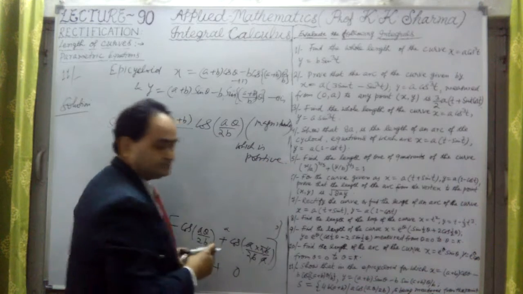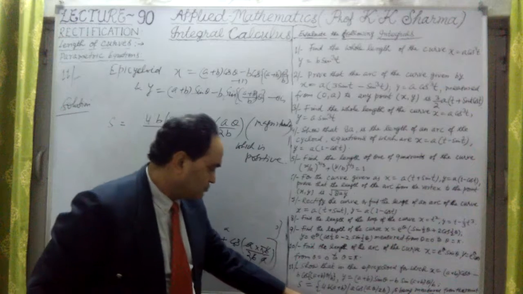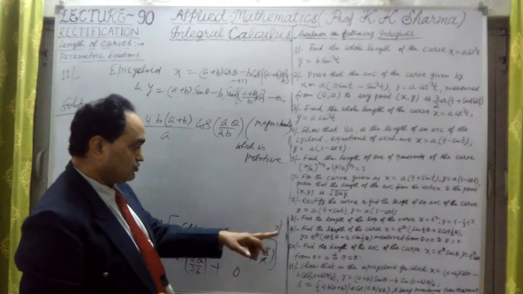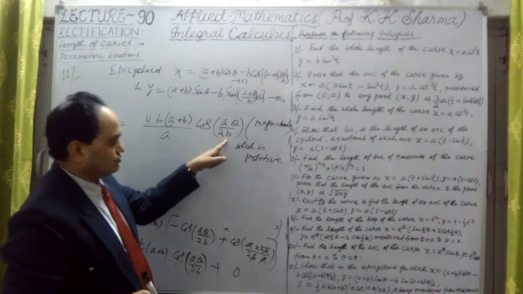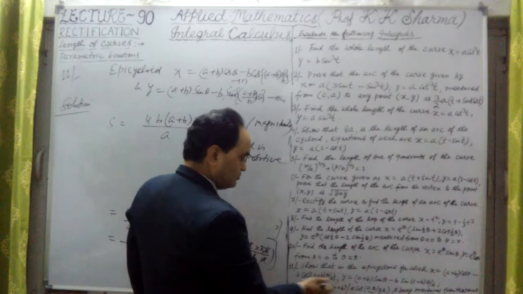Okay, this is the answer of the question, which we had to prove that s is equal to 4b a plus b upon a into cos of a theta upon twice b. This is a theta upon twice b, angle of cos.